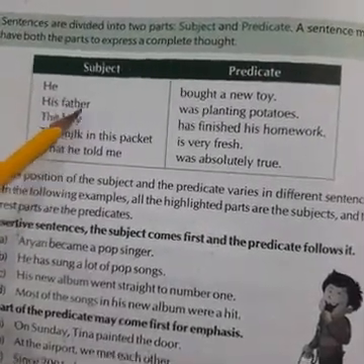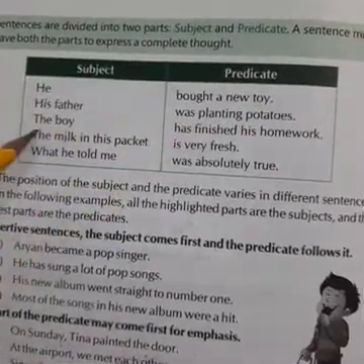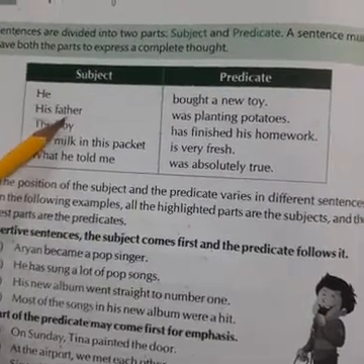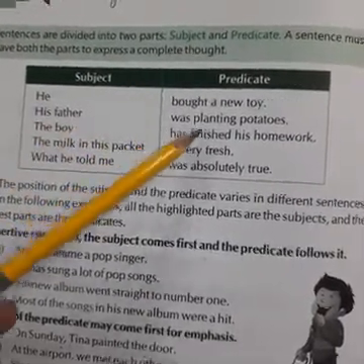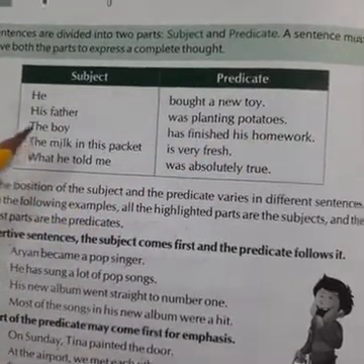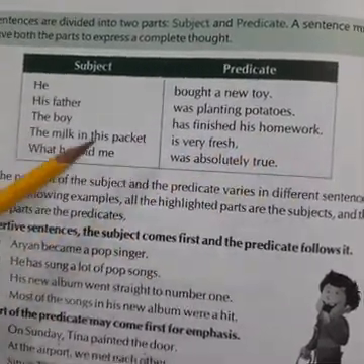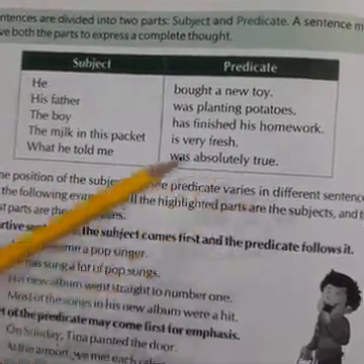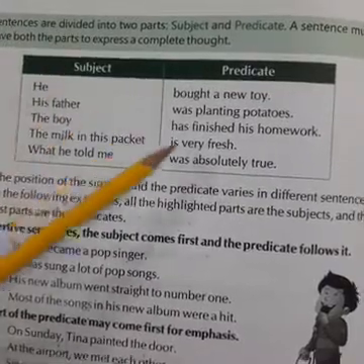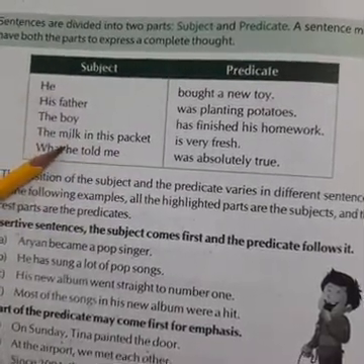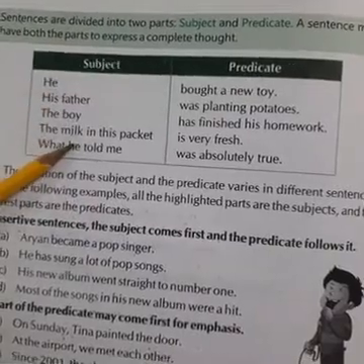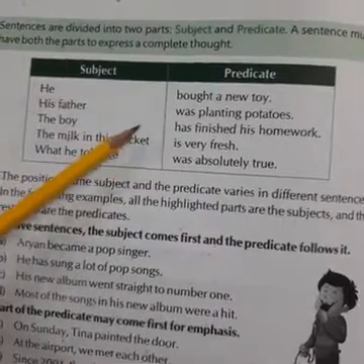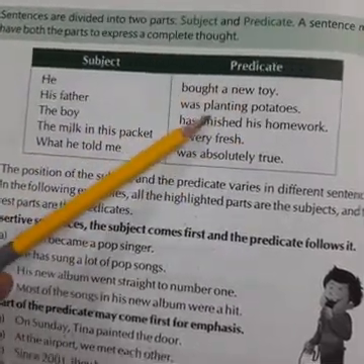Same way, his father was planting potatoes. So his father is the subject in this sentence because we are talking about the father, and what the father is doing, he was planting the potatoes. The boy has finished his homework. The milk in this packet is very fresh. What he told me was absolutely true. So you can see here, those we are talking about are categorized in subject, and what the subject is doing is categorized in predicate.